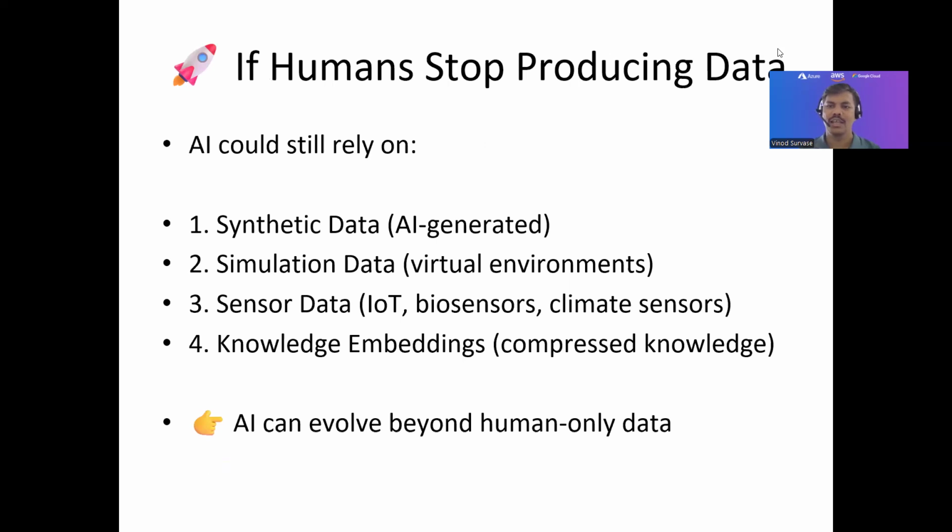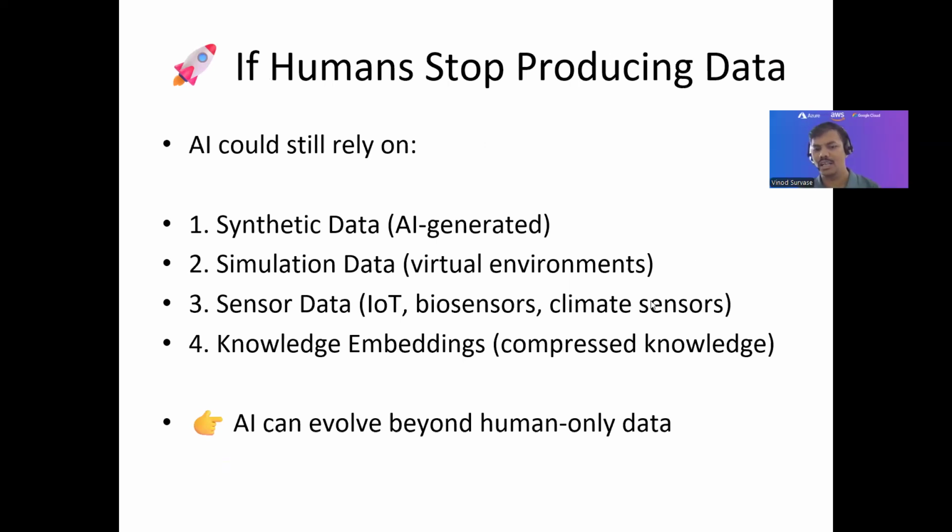Here you can see: if humans stop producing data, what's going to happen, right? You can understand it better this way. We as humans are not going to produce any kind of data, be it text, audio, video, or any other type of data. Then what can AI rely on? Can AI generate any content or any data, and can AI train itself with any forms of data? If yes, then what would it be? If no, then AI is no longer available, or AI is just a name for the sake of a name, right? It's not being used at all.